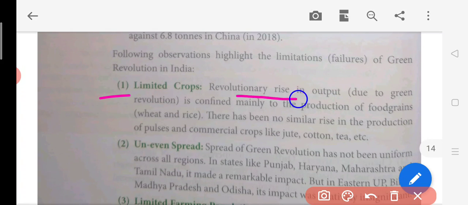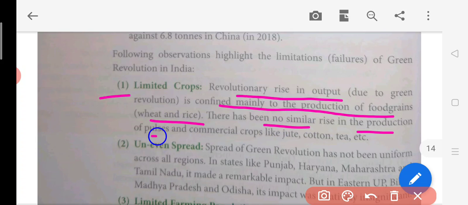There was a revolutionary rise in the output, we know this because of the green revolution. There was a huge increase in the production of food grains, but it was confined mainly to wheat and rice. There has been no similar rise in the production of pulses and commercial crops. So wheat and rice really improved well, but other crops like jute, cotton and other commercial crops have not increased up to that level.